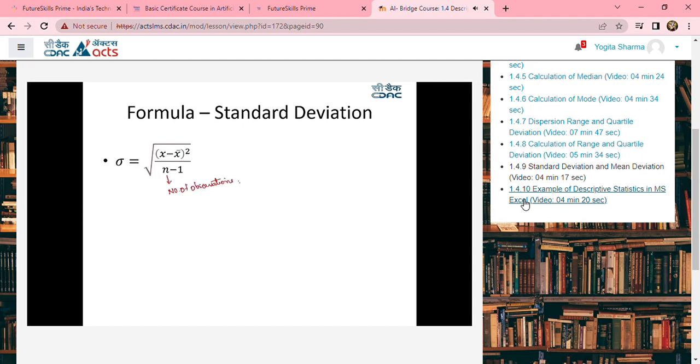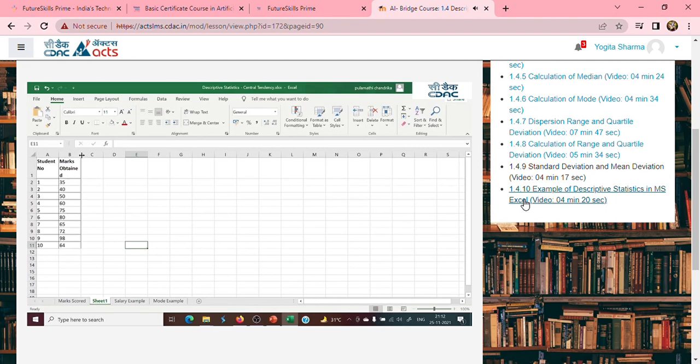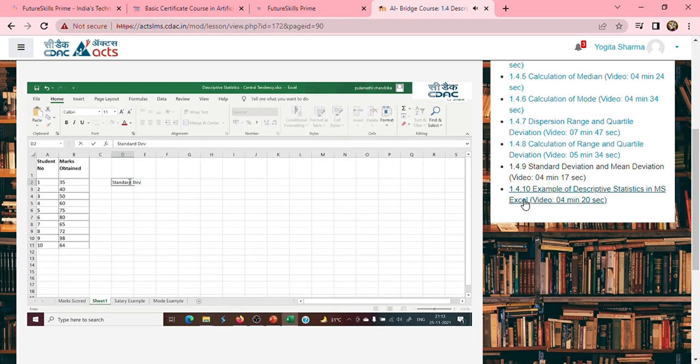Now, let us go ahead and see how to calculate the standard deviation using Excel. Let us consider the same example where we are looking at the marks scored by the students. On this, I wanted to calculate the standard deviation. The function is available, so if I take the same data, the standard deviation value is found to be 18.93. Now, if you take this first student, he is at 35, and he's a little deviated from the mean value.